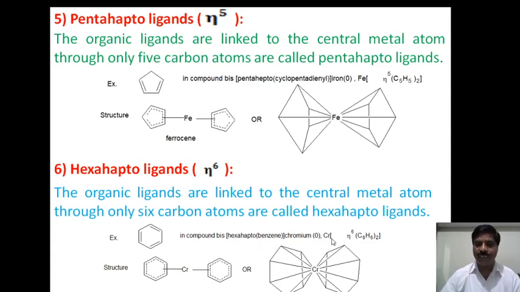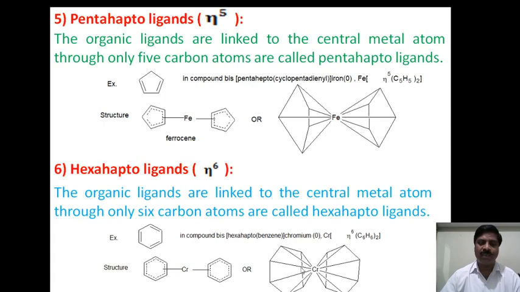The formula is written as chromium, with eta to the power of 6 in square brackets and benzene in parentheses, taken twice. We say bis hexahepto benzene chromium 0 because benzene is a neutral ligand.